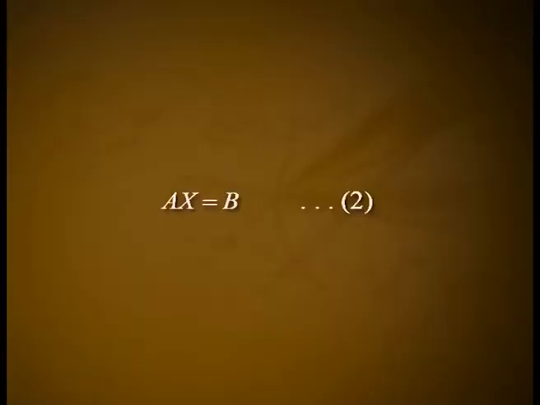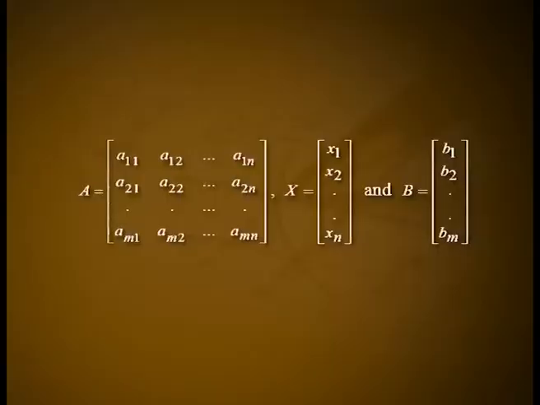Equation number 1. The above system of equations can be expressed as a single matrix equation AX is equal to B. Equation number 2, where A, X and B are as follows: A is equal to matrix a11, a12, etc. a1n, a21, a22, etc. a2n, etc., am1, am2, etc. amn. X is equal to column matrix x1, x2, etc. xn, and B is equal to column matrix b1, b2, etc. bm. If B not equal to the 0 column matrix, then the system 2 is called a non-homogeneous system.